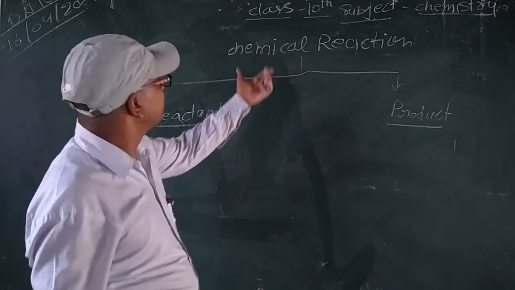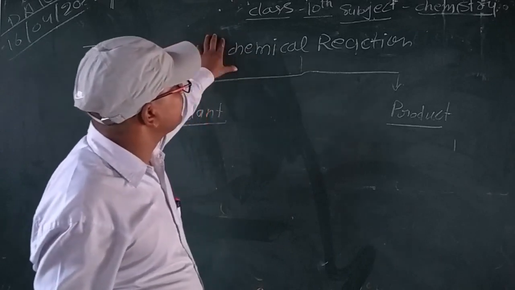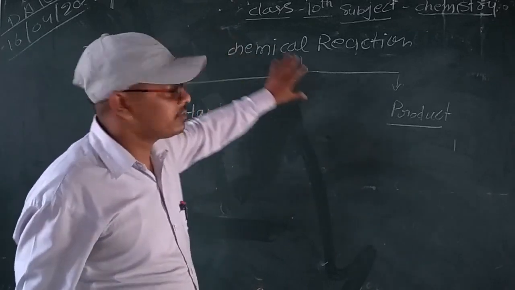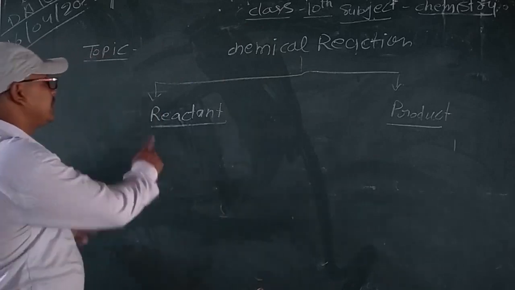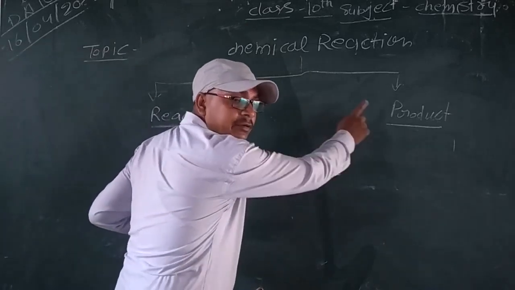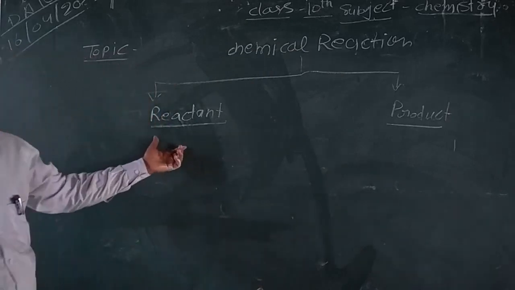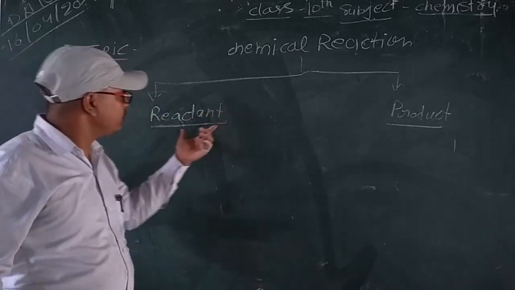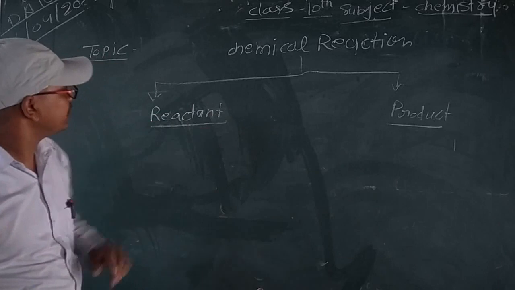Listen to me, look on the board. A chemical reaction is divided into two parts: reactant and product. What is the reactant? What is the product? I will tell you what the reactant and product are.